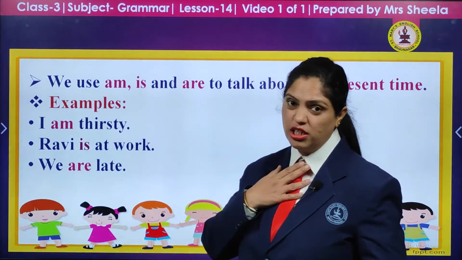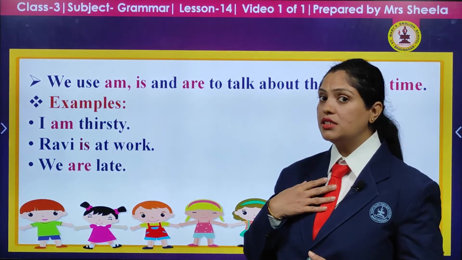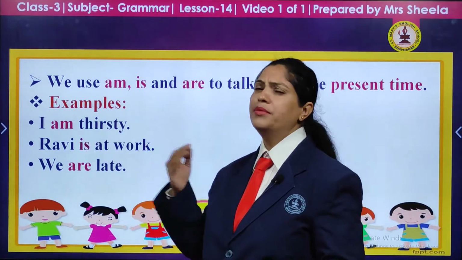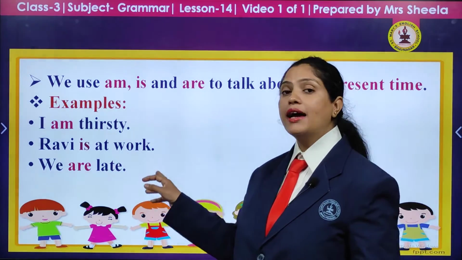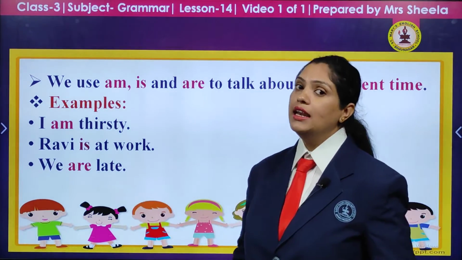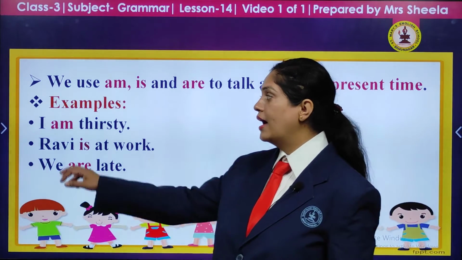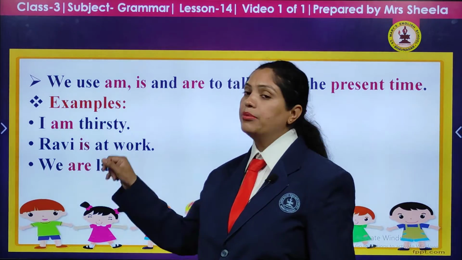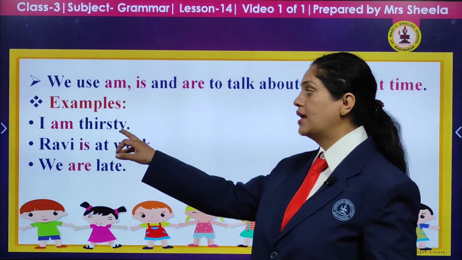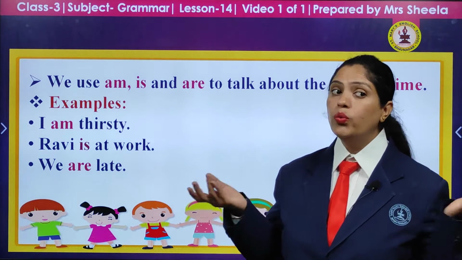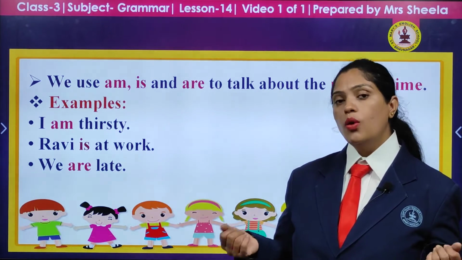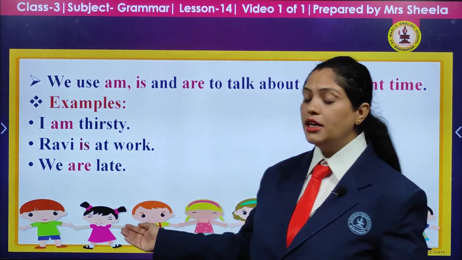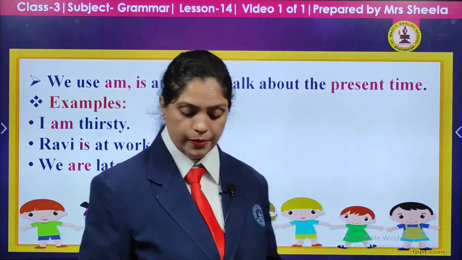I am thirsty. When you want to say that you are feeling very thirsty, you can express your feeling by saying I am thirsty. Ravi is at work. We are late. As you saw, I have used I, and with I there will always be am. Ravi is a single person, so I am using is. And when I say we, that means there is more than one person, so I have used are. So this is how we can make use of am, is, are.